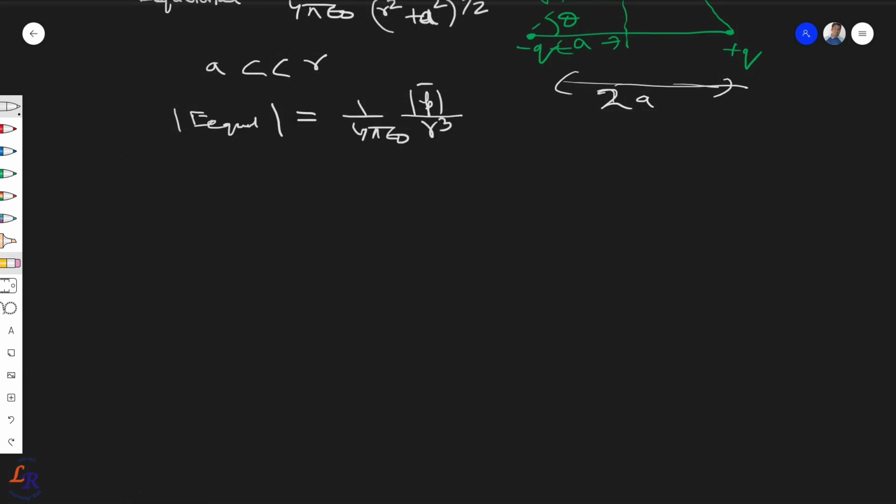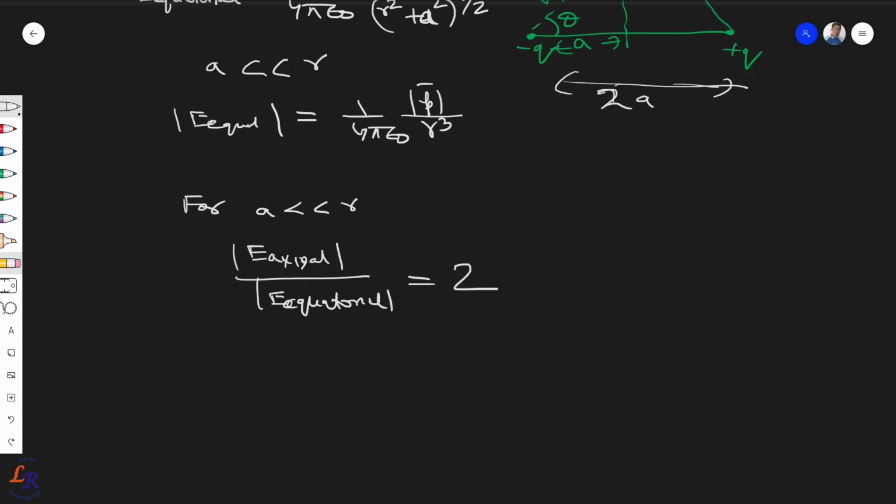So as we can see, for the case where a is very small compared to the distance at which we are estimating the field, the magnitude of the axial electric field divided by the equatorial, what will it be? It will be twice. The axial is twice that of the equatorial.